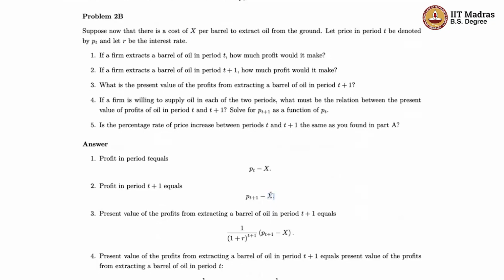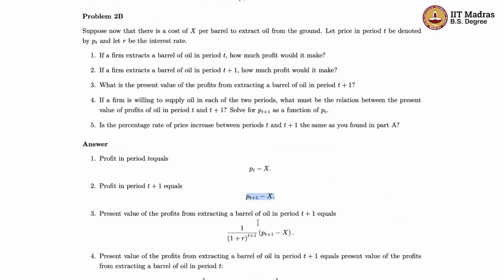So this is the value at that point. But if we want to compare it across different periods, we need to discount it in today's terms. And in order to do that, we'll do our usual procedure. So we will discount it by a factor of (1+R)^(T+1), right? Same way in which we do present value calculations.